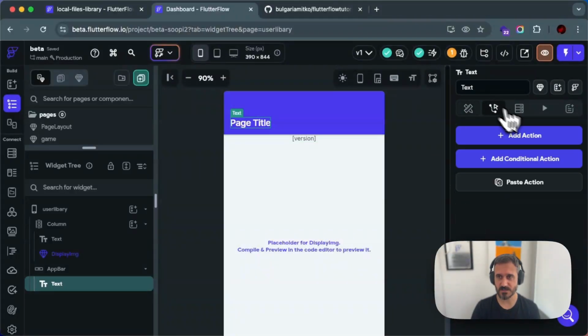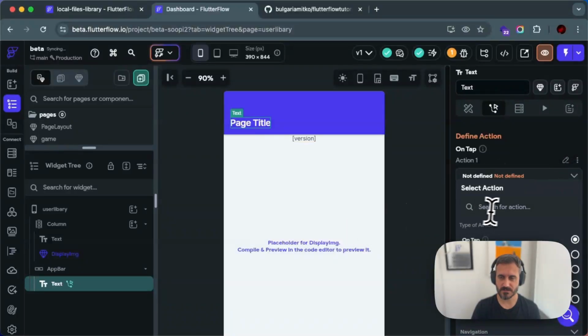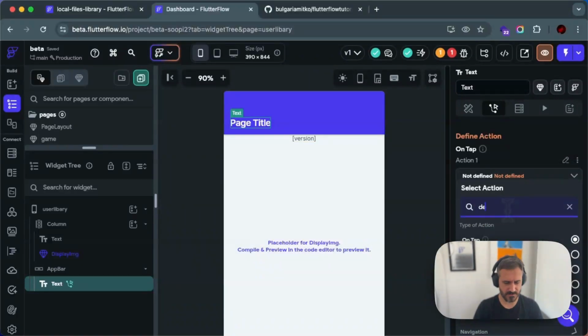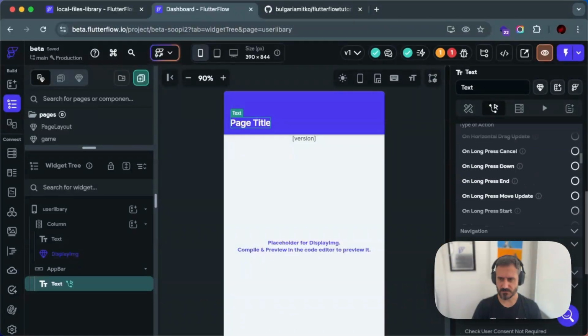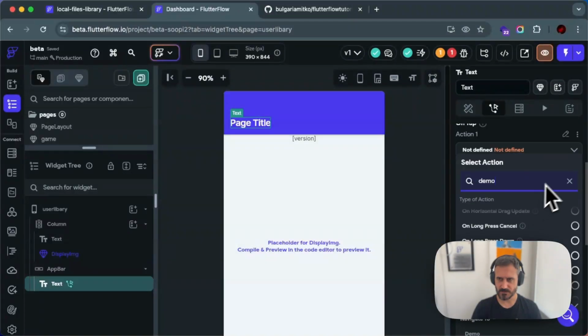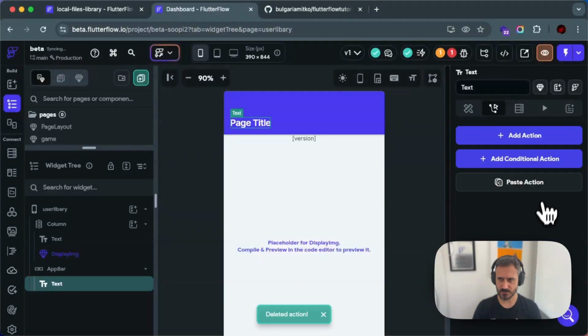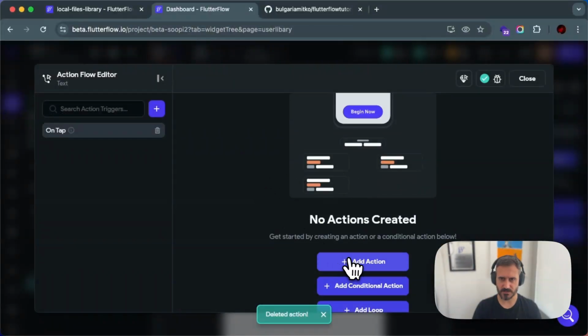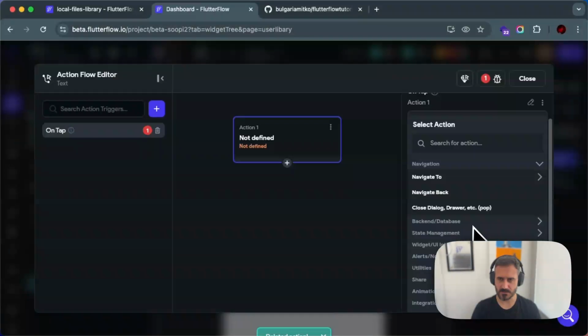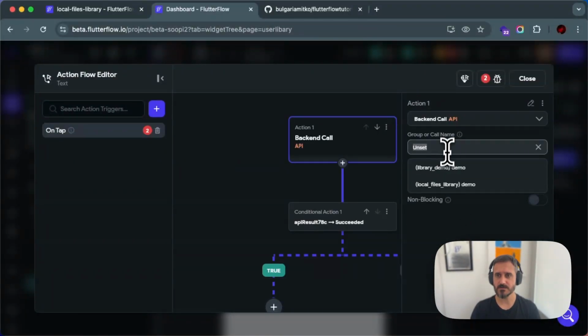What if I want to use the API call? Well, if I go over here and write demo, I think that was the name. I think the name of it was demo. So let's actually open that. Let's actually close that, sorry, and then open it like that so you can see it better probably. And then go to backend and then go to API calls. And now you can actually see I have 2 API calls, and both of them are actually from my library.